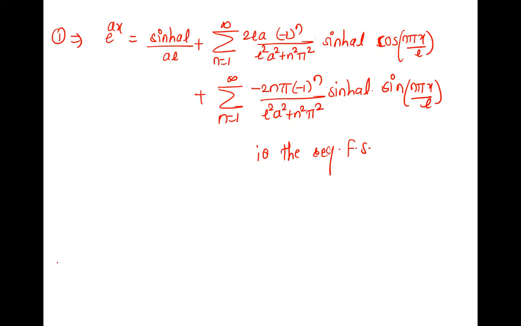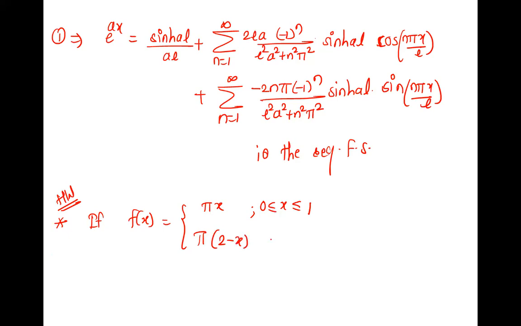Chalo, write one question, try it. If not, we'll solve it in next lecture. So if f of x is pi x in 0 to 1, pi's are not there in the intervals, pi into 2 minus x in 1 to 2 with period 2.